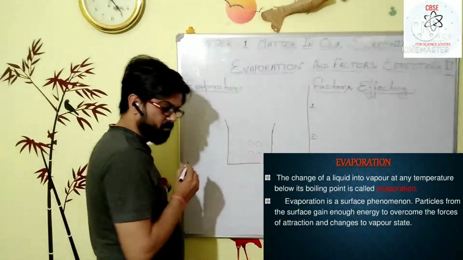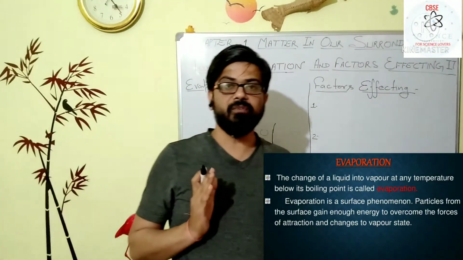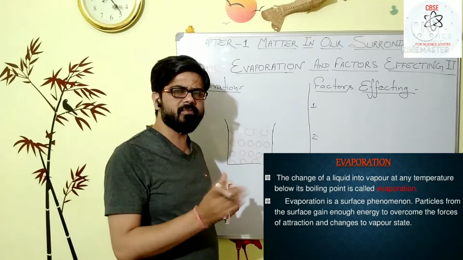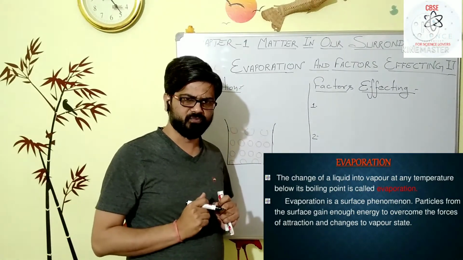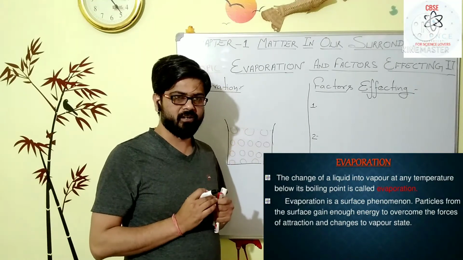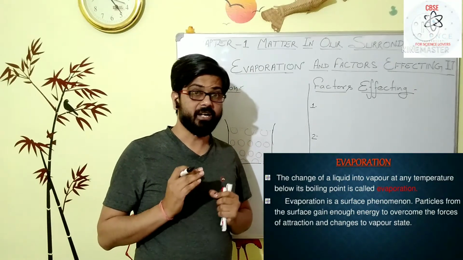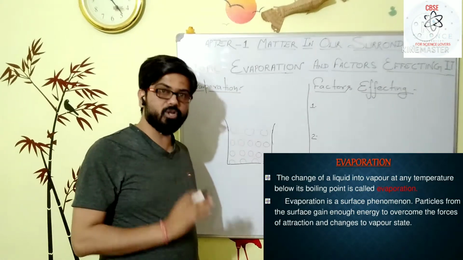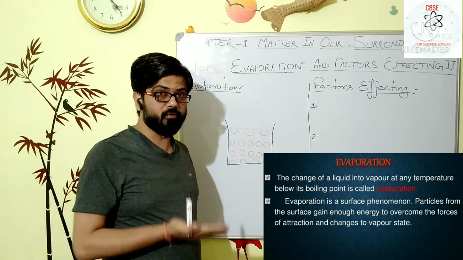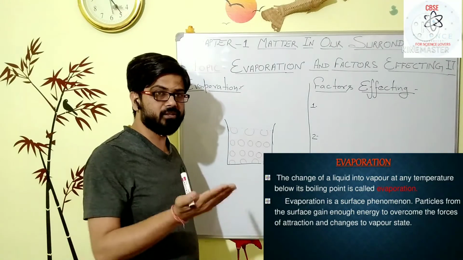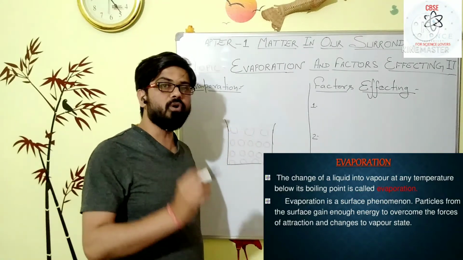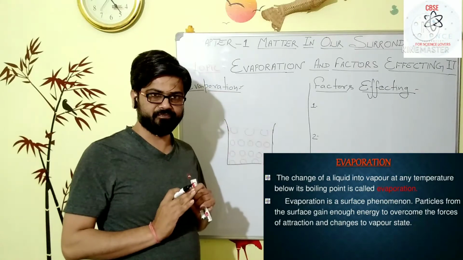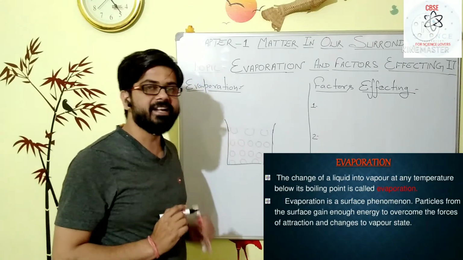Evaporation is a surface changing phenomenon. Naturally, what happens? Generally, water continuously vaporizes at any temperature. So that vaporization is considered as evaporation. Why? Because at atmospheric pressure, when the liquid form of a material is converted into the gaseous form below the boiling point at any temperature, that phenomenon is said to be evaporation.